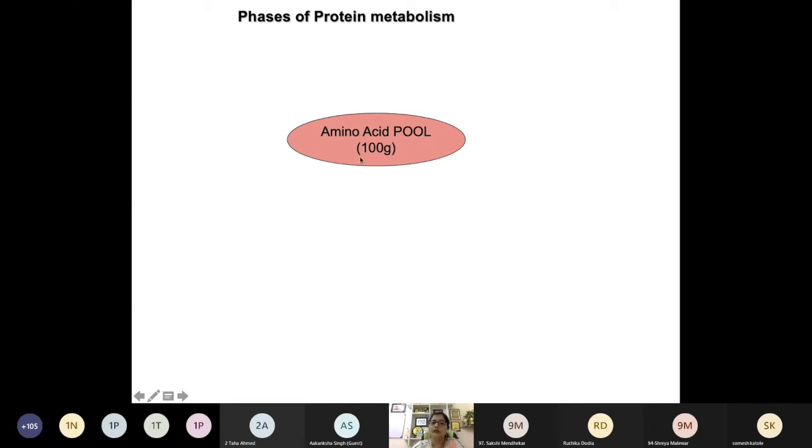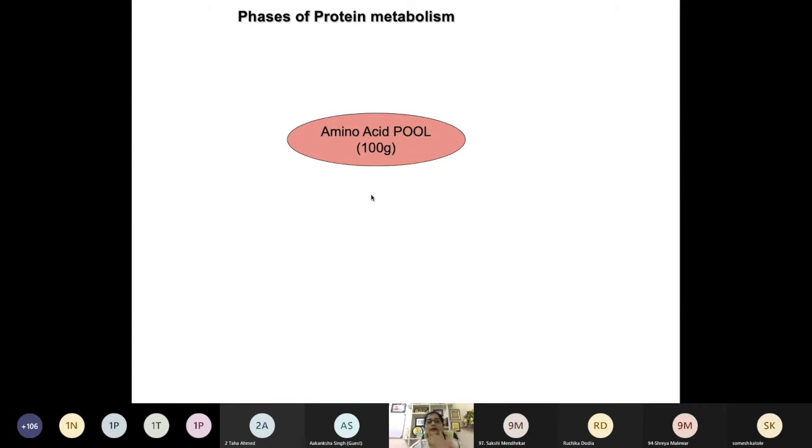In our blood, free amino acids are present, around 100 grams. These free amino acids present in our blood are known as the amino acid pool. Now we will learn protein metabolism in terms of the factors which contribute to this amino acid pool and the conditions where these amino acids are utilized from this pool.